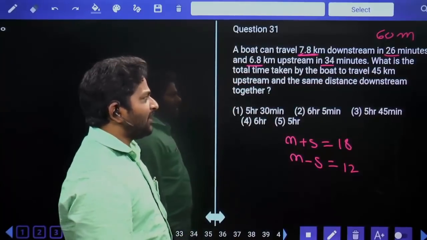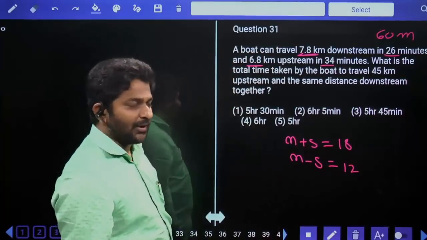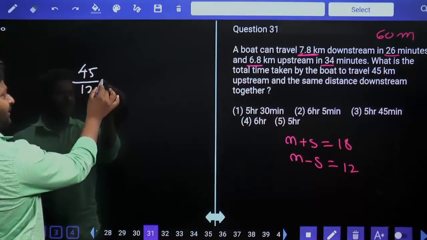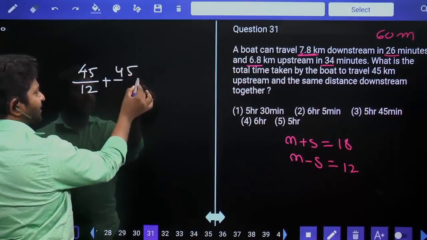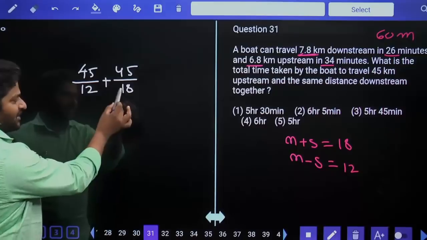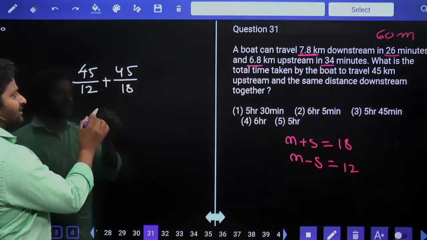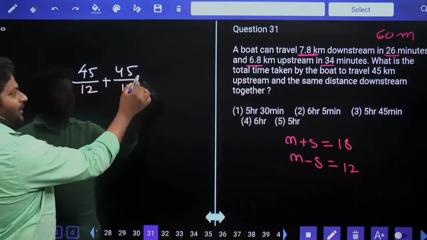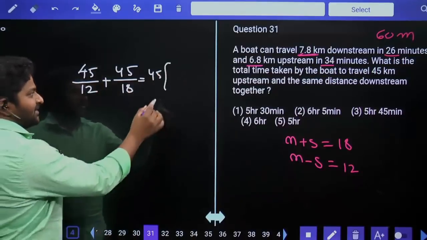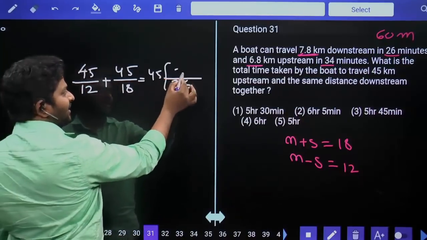What is the time taken by the boat to travel 45 kilometers upstream and the same distance downstream together? Time to cover 45 kilometers upstream is 45 by 12, and 45 kilometers downstream is 45 by 18. If I expect the same number in the denominators, it will be easy for simplification. Hence, take 45 common, then it becomes 1 by 12 plus 1 by 18. LCM is equal to 36. 12 goes 3 times, 18 goes 2 times, that is equal to 5.